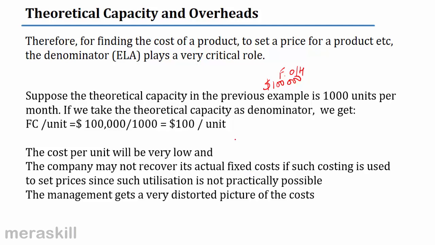Followed? Suppose I think this 100 is correct. Suppose I think raw material and all other costs are 500. I add this 100, it becomes 600, and I want a 20% profit. I add 120 and I say 720. This may not really be right because I don't operate at 1,000 units. I make only 500 units. My cost should not have been 100.